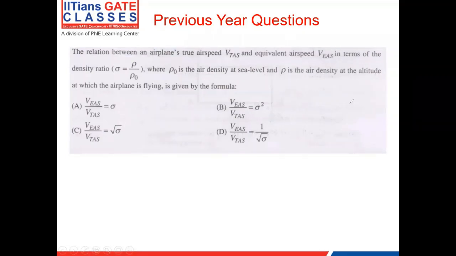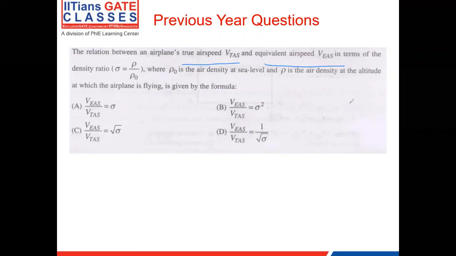So to break down the problem, there are two things mentioned. There is the true airspeed and the equivalent airspeed for an aircraft. Rho naught is the density at sea level. Rho is the density at the altitude at which the airplane is flying. So before we get to the question, let me explain what a true airspeed is and what an equivalent airspeed is.